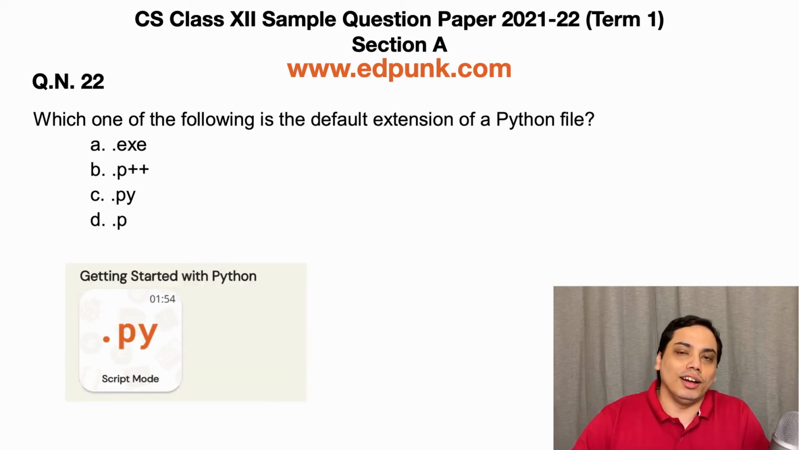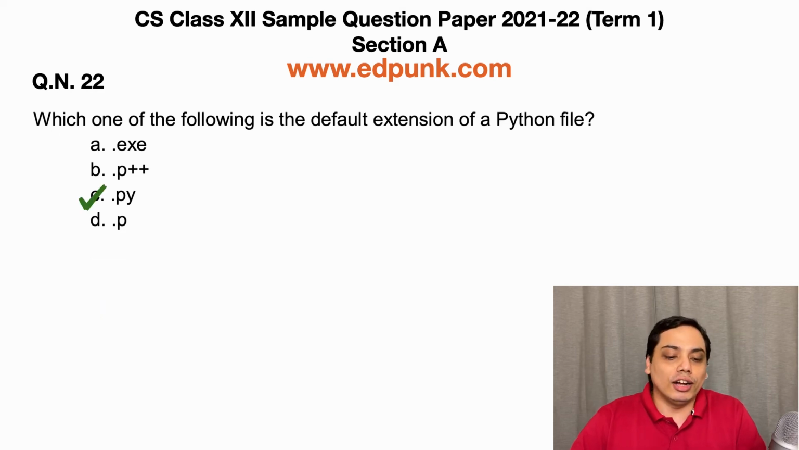Now for this question, again, you don't need to read any material or watch any video. The answer is straightforward and it is there on the thumbnail of the video, that is .py. Because py is the default extension of Python file. So the correct answer is option C. .exe is the executable Windows file, whereas .p and .p++ is there to confuse you, as they sound similar to .c and .c++, so don't fall in that trap.